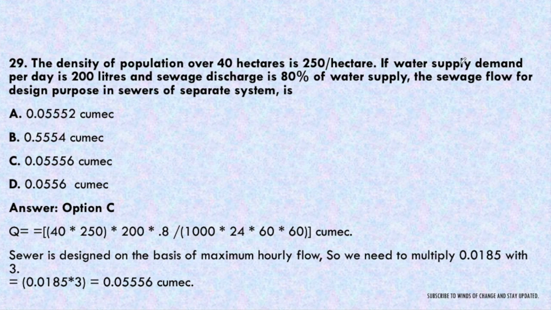Now it is being said that the sewage flow is for the design purpose in sewer of separate system, so we have to find it out for the design purpose. So we will multiply by the design factor, that is 3, with this discharge. The discharge obtained was 0.0185, and we multiply it by 3 to obtain 0.0556 cubic meters per second. So the correct answer here will be option C.